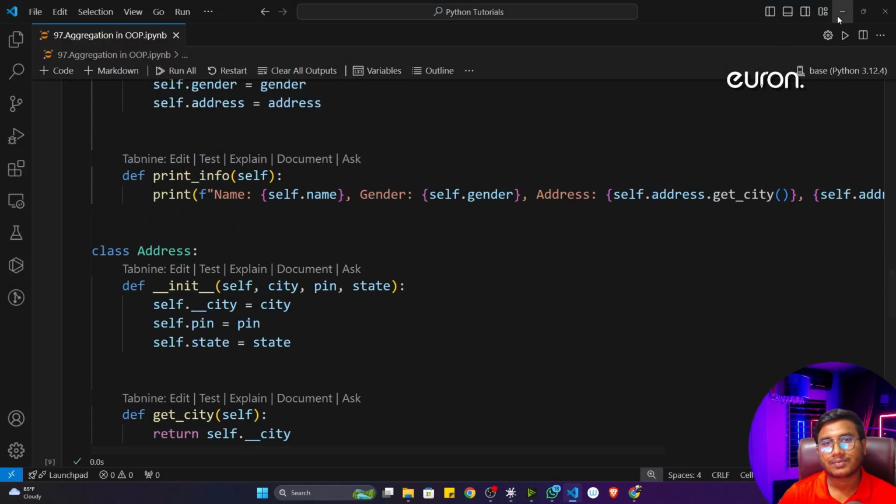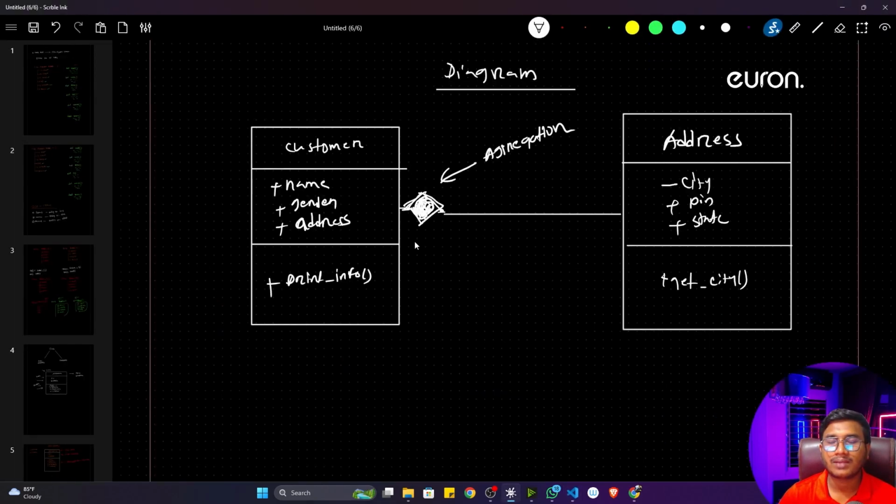So try to make a habit: whenever you create any kind of class, and whenever you are performing aggregation, inheritance, anything, try to draw the diagram as well, because this helps a lot to understand your software, how you have designed it. So yes, this is all about our aggregation class diagram. I hope you got it.